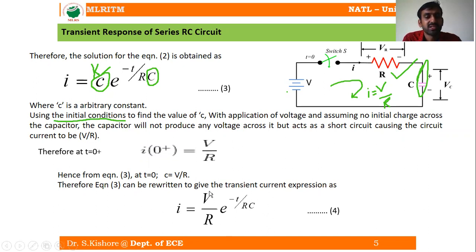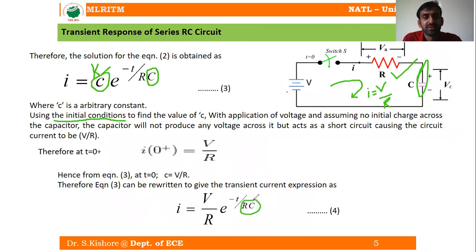What is the DC voltage? V. And what is the resistance? R. What is the capacitance? C. What is the time? T. So what is the time constant? Here we have e power minus T by RC, right? So this RC is going to be your time constant. Is it clear? This RC is going to be your time constant.